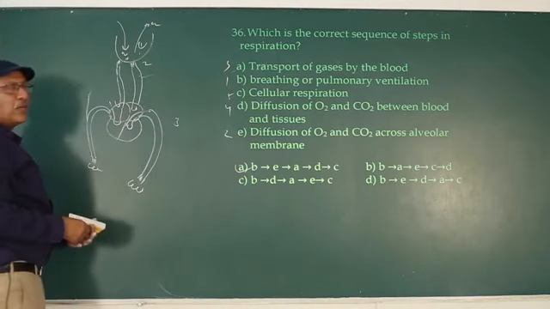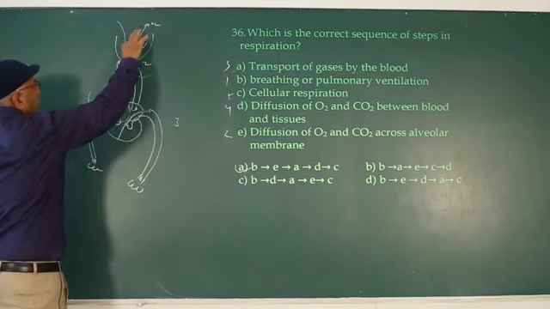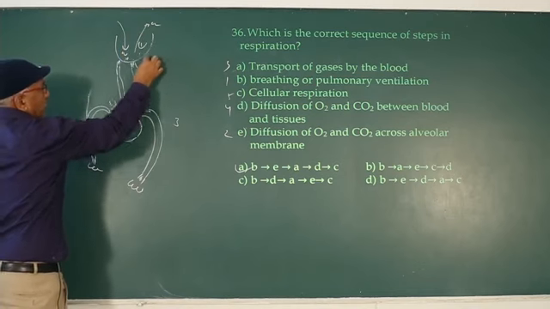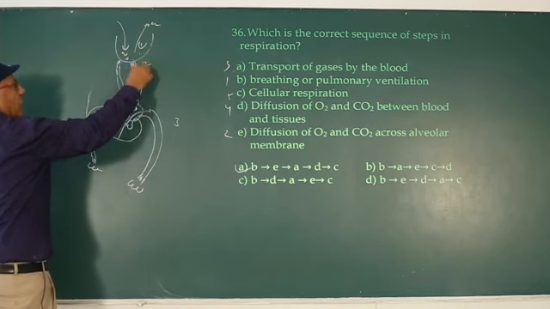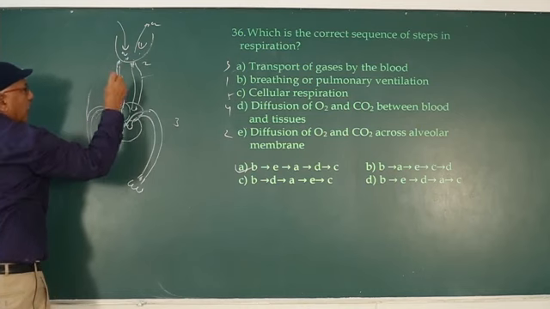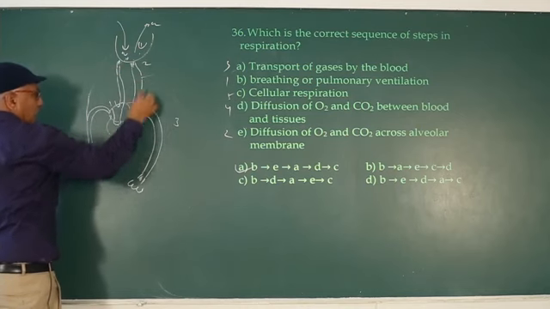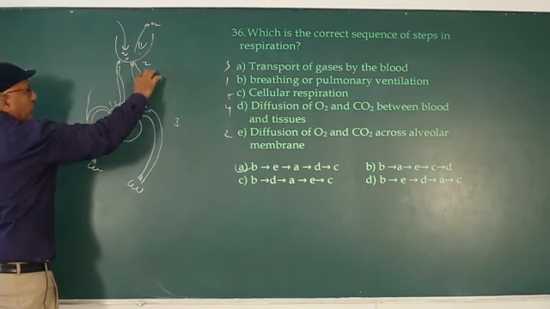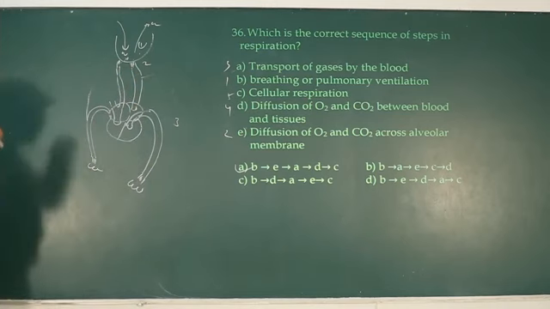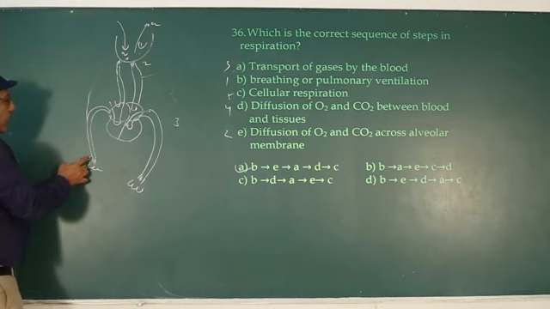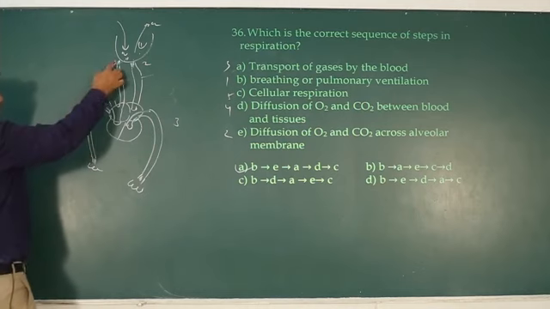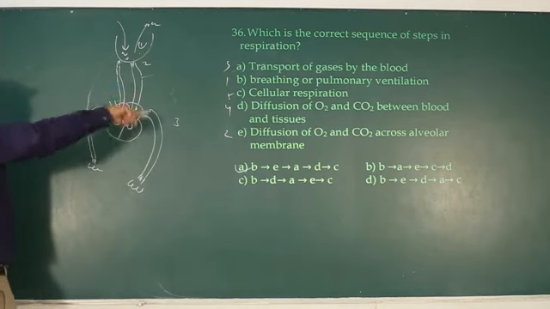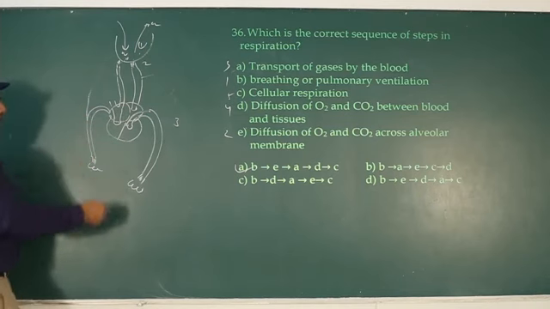So respiration is completed in 5 steps. Breathing. Next one is pulmonary gases exchange, exchange of gases between alveoli and pulmonary capillaries. Third step is transport of gases. Oxygen present in the pulmonary capillaries of pulmonary vein is transported to systemic capillaries. Carbon dioxide present in the systemic capillaries is transported to pulmonary capillaries. It is known as the transport of gases.